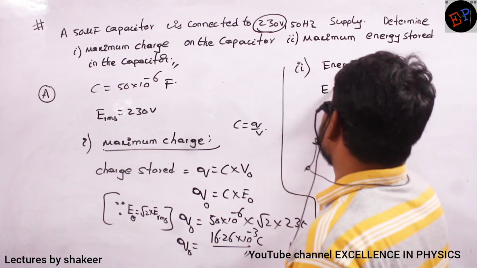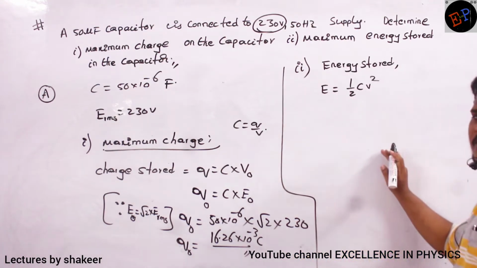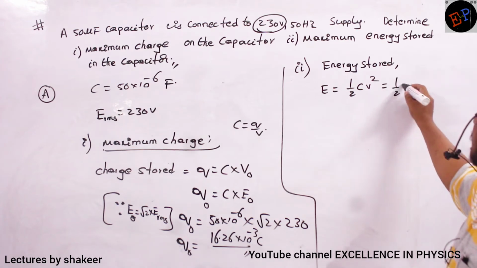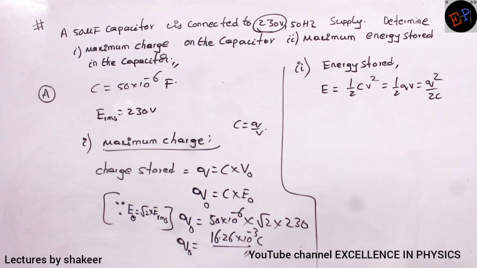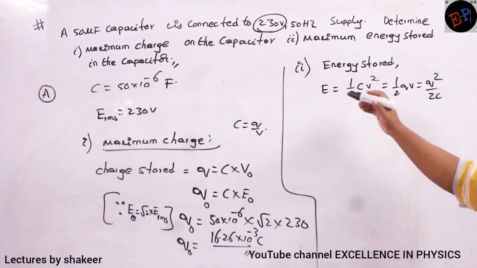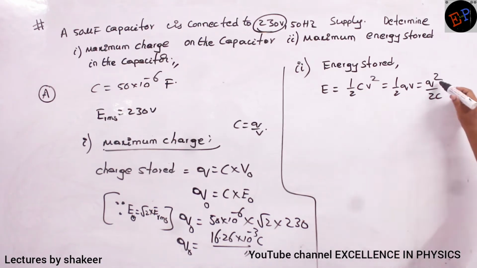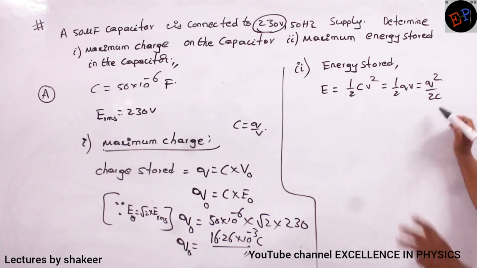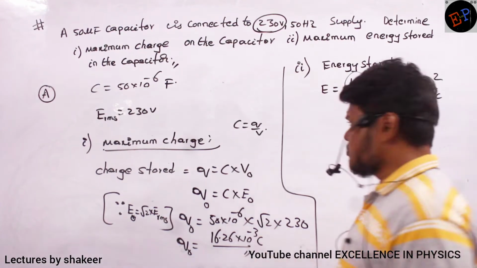See, my energy stored is equals to half CV square. There are many formulae for energy stored in between the plates of a capacitor. Half QV, Q square by 2C. So these are the different formulas. So capacitance I know already, and maximum value of potential also I know. Already we have calculated. And charge stored also we have calculated. Capacitance we know. So any formula you can use. Anyone I will use this formula. Clear? Anyone you can use, no problem.